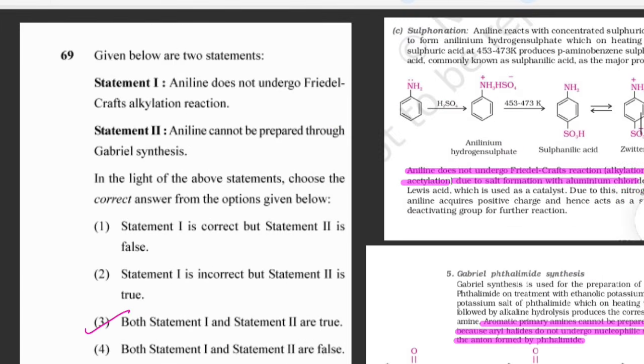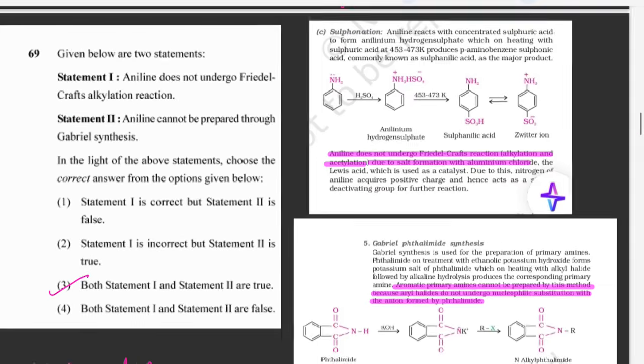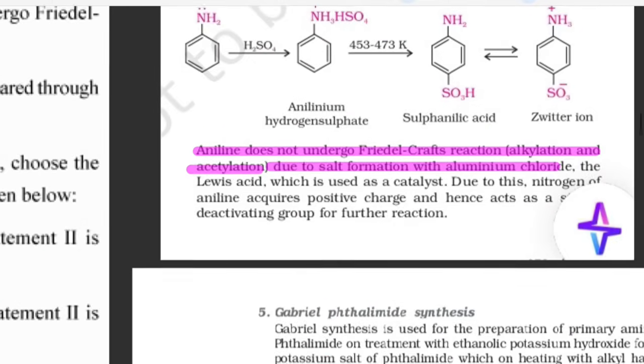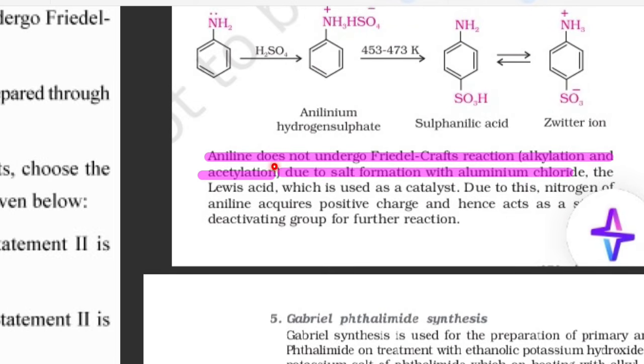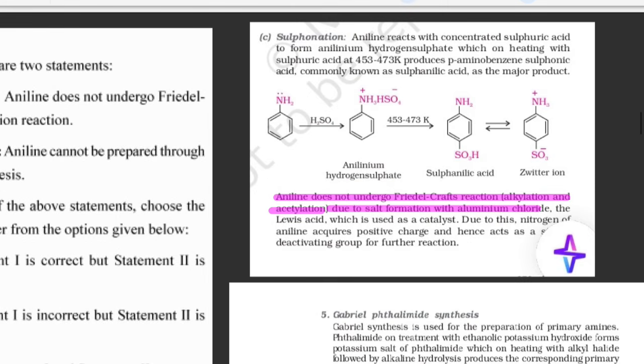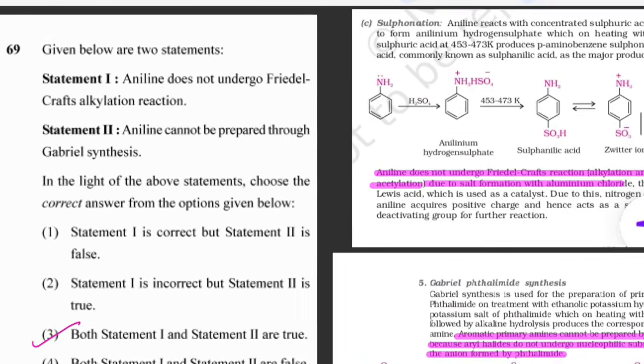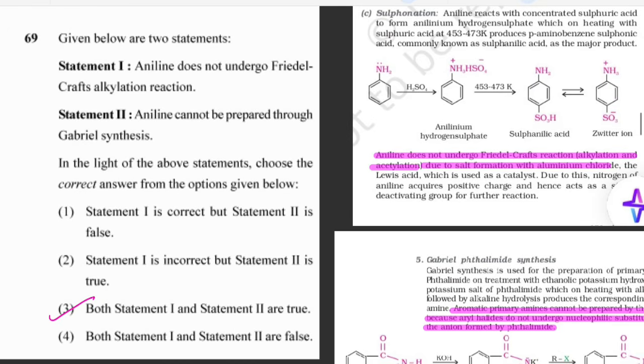Next question is, given below are two statements. So again you can see two statements are given. Aniline doesn't undergo Friedel-Crafts alkylation reaction. So here you can see from the textbook, aniline doesn't undergo Friedel-Crafts reaction, that is alkylation and acetylation, due to salt formation with aluminium chloride. So you know that you will be using anhydrous aluminium chloride for Friedel-Crafts reaction. So therefore aniline doesn't give alkylation as well as acylation. So here the first statement is true.